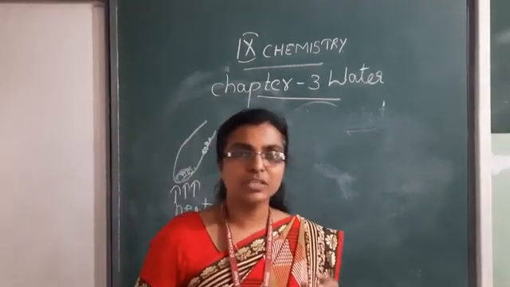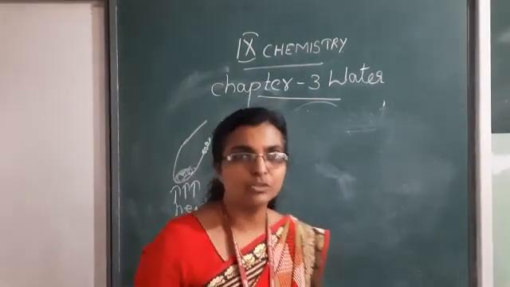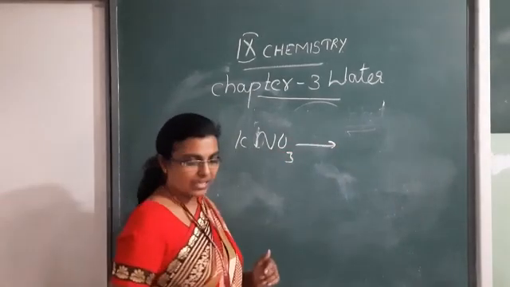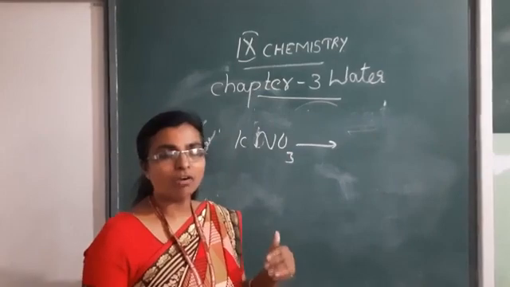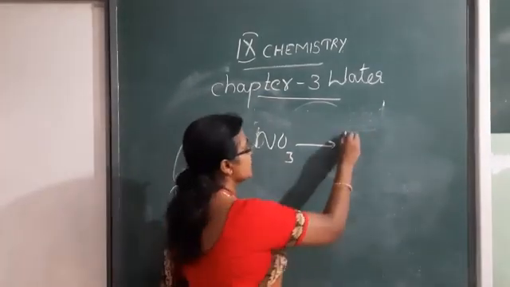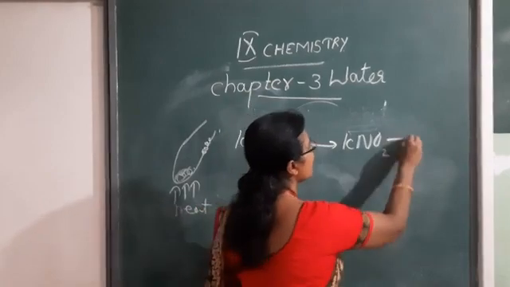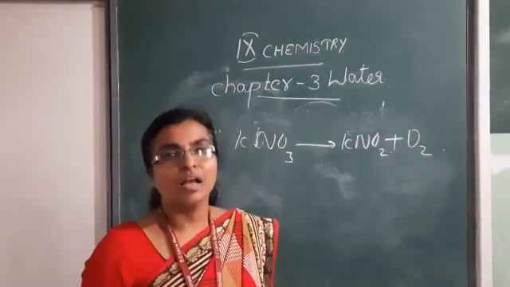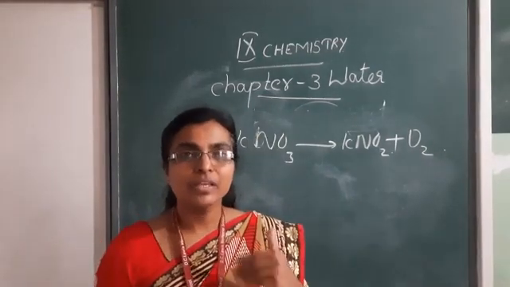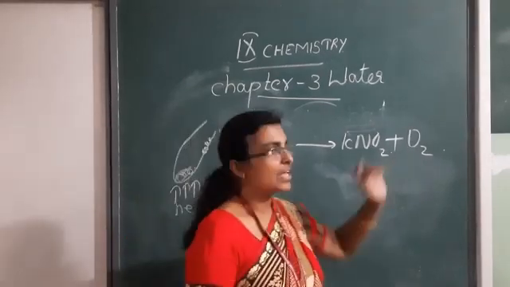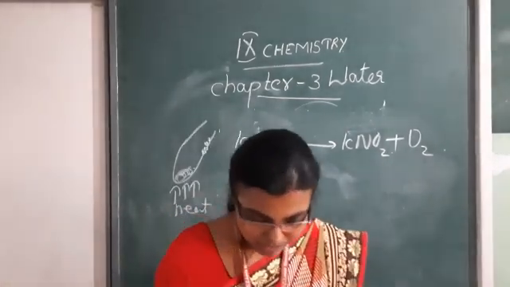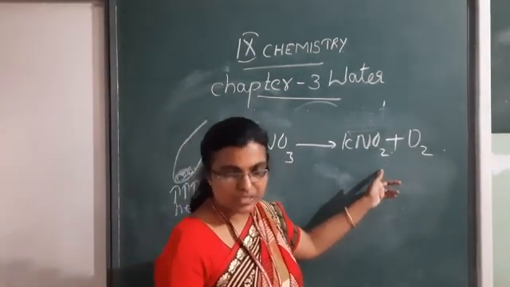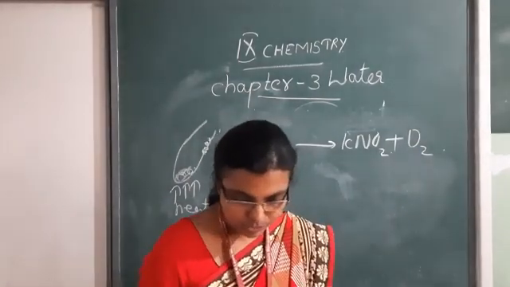Suppose we take small crystals of potassium nitrate in a test tube and heat it. We can hear that sound, and because of this, potassium nitrate is decomposing into potassium nitrite, KNO2, plus oxygen. So we can see some gas evolving out, and this gas is oxygen gas. So potassium nitrate on heating decomposes into potassium nitrite, KNO2, plus oxygen.